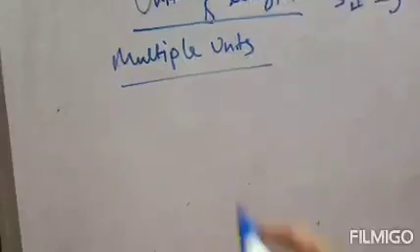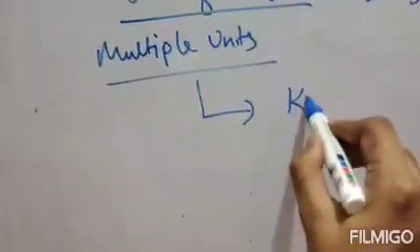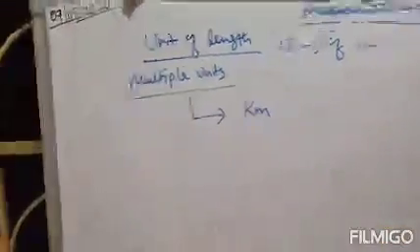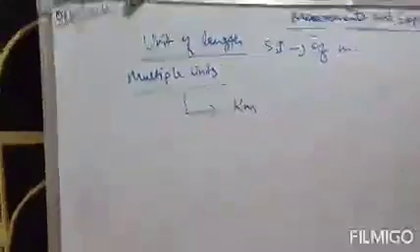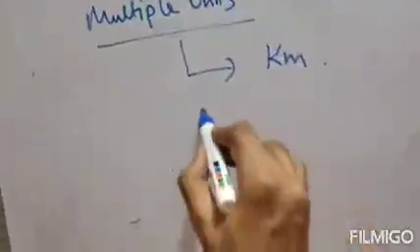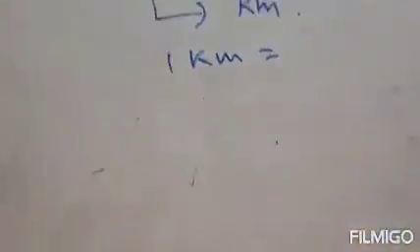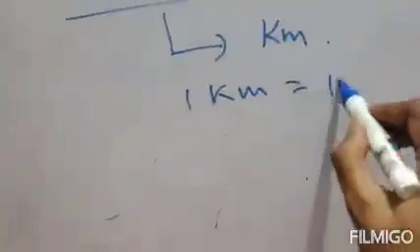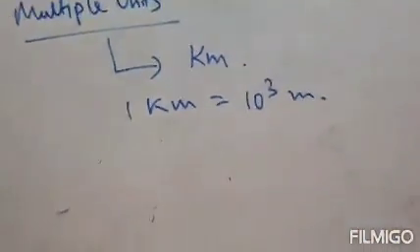For larger lengths, generally the multiple unit considered is the kilometer. So we know that 1 kilometer equals 10 to the power 3 meter. This is the relation between kilometer and meter.